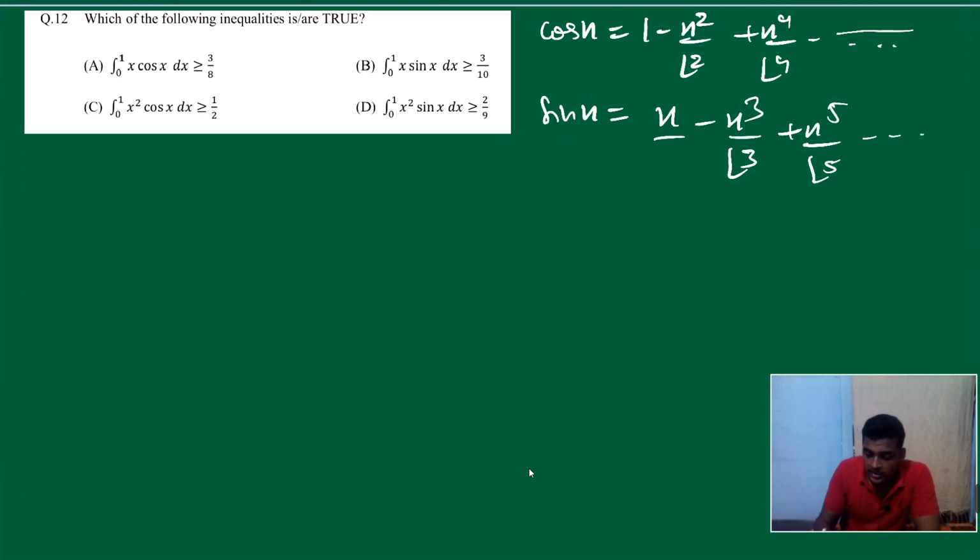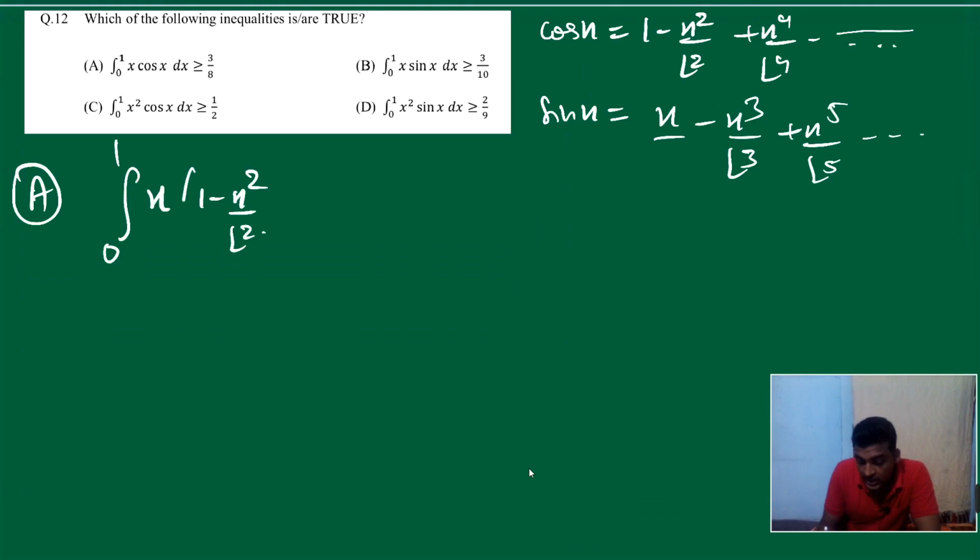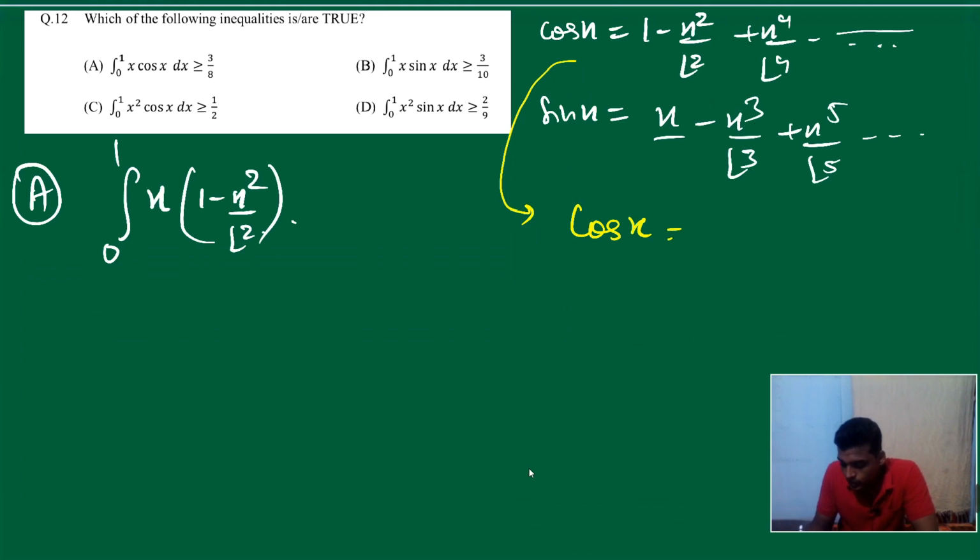So let's check for option A. So integrate 0 to 1 x into cos x into 1 minus x square upon factorial 2 only. So now please agree, cos x is equal to 1 minus x square upon factorial 2 if we take only this one.